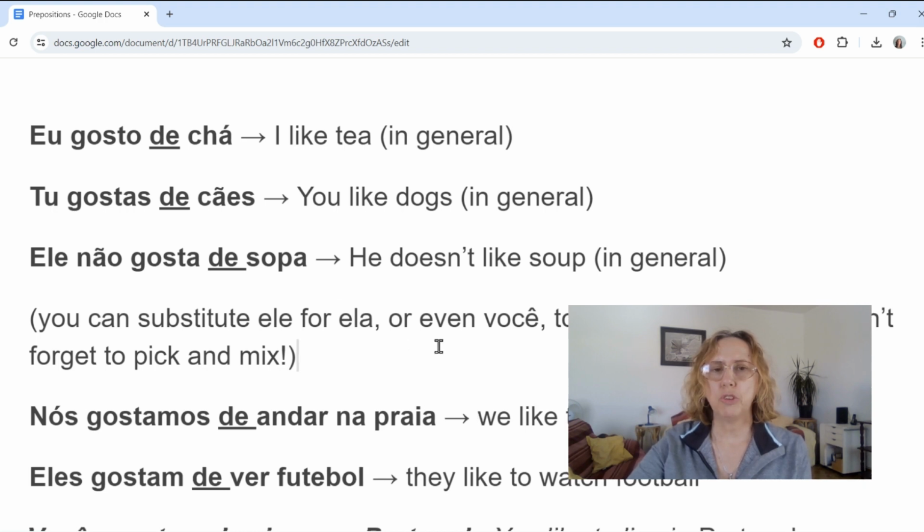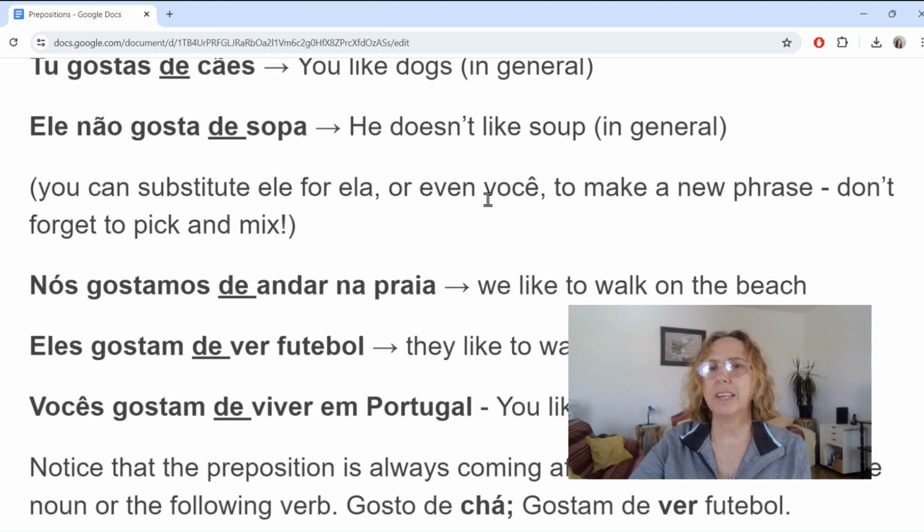Now you can substitute again ele, ela, você to make a new phrase. So instead of saying ele não gosta de sopa, you can say ela não gosta de sopa. Or você não gosta de sopa. You can even turn it into a question. If you put a question mark on the end of this, it becomes a question. So instead of saying ele não gosta de sopa, you can say ele não gosta de sopa? and you're asking, doesn't he like the soup? It's very interesting the way they do this, because we don't actually change the word order, we just change the way we say it.